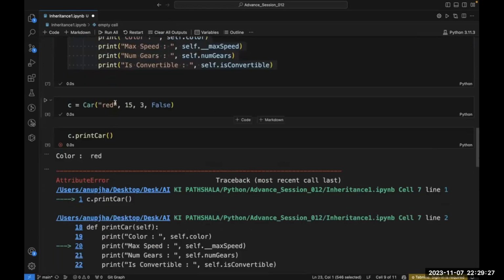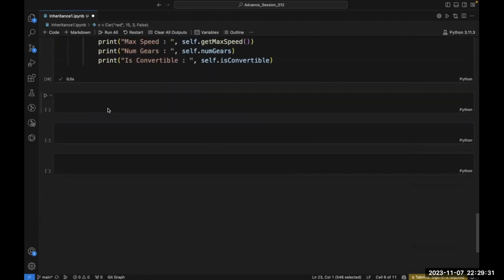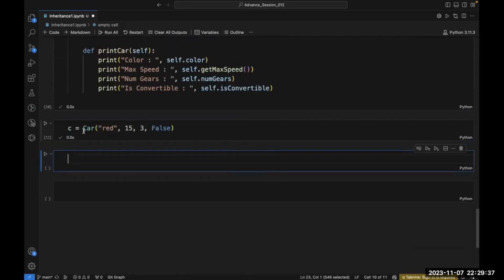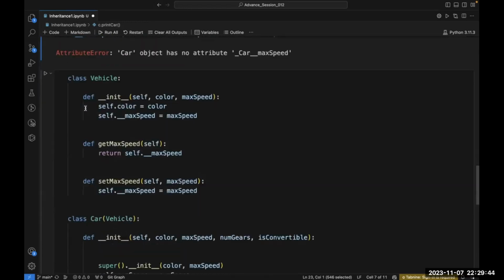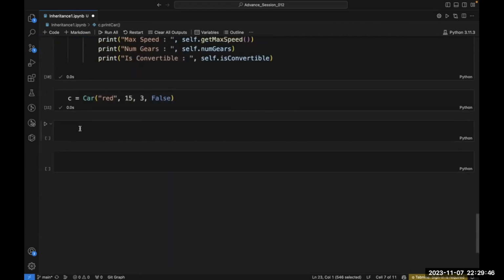Let's write the same. Let's create an object of this class again. I'm going to make the object of this class, and let's do the same thing here. Let's not try to access this. Earlier when I was accessing, I was getting an error. Now let's again try to access this.